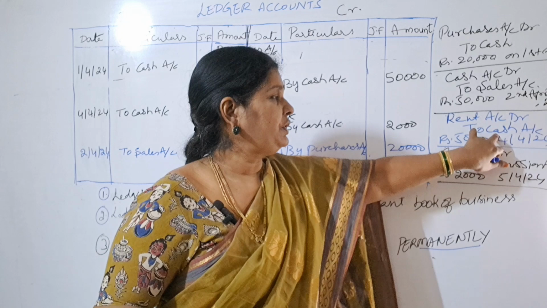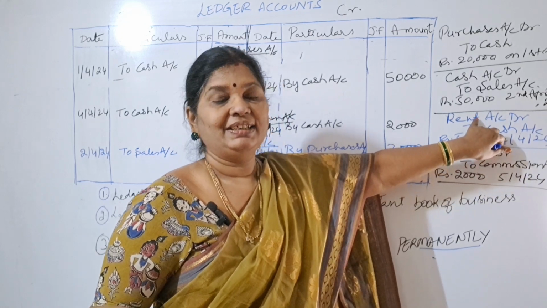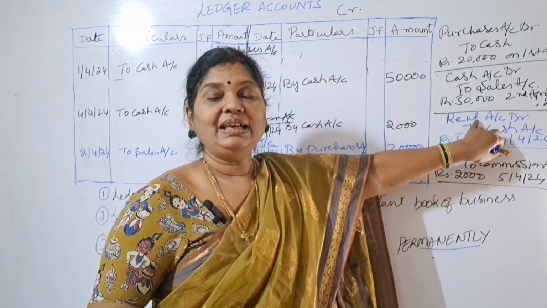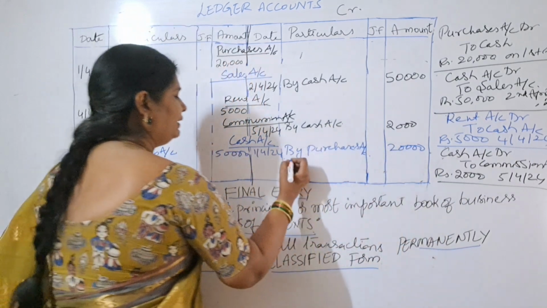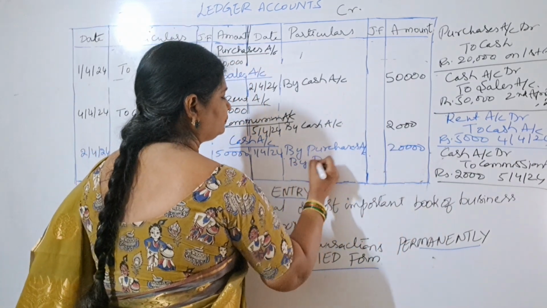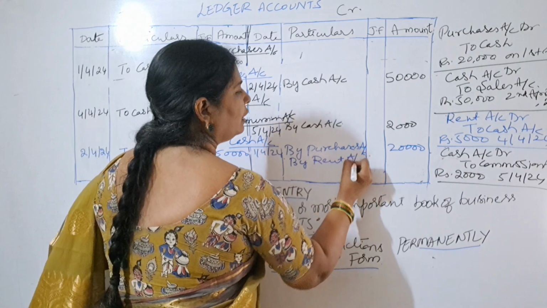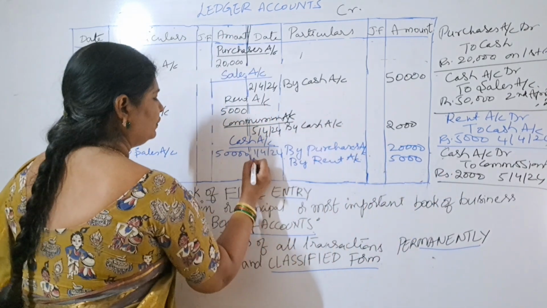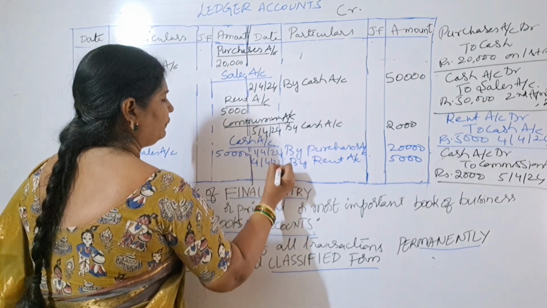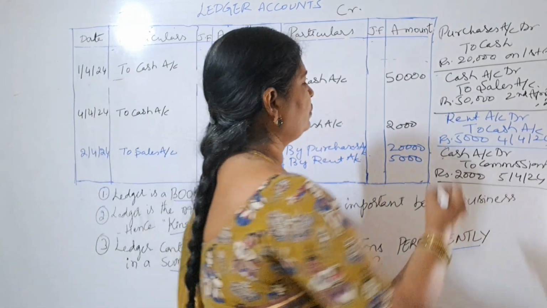Credit place. Opposite to cash, what is there? Rent. So rent, where we have to take on the credit side. Okay. So by rent account, how much? 5,000. And the date is 4th April 24, right? So this is also over.